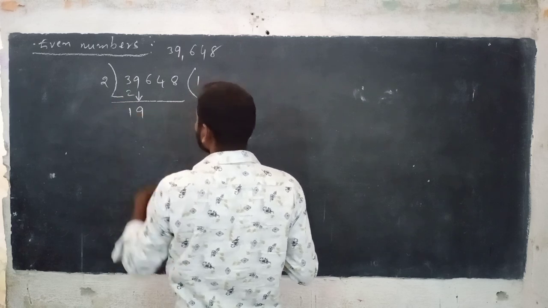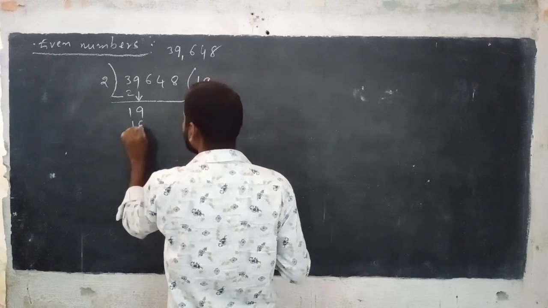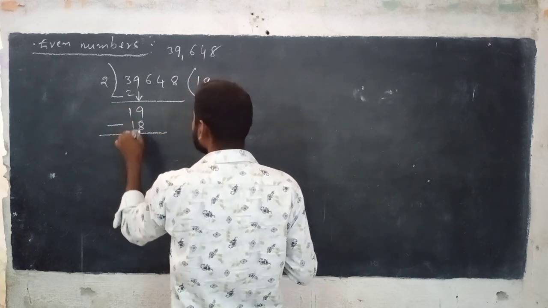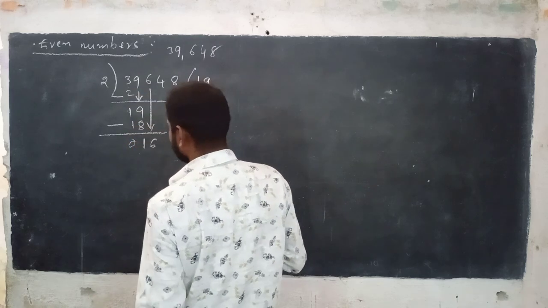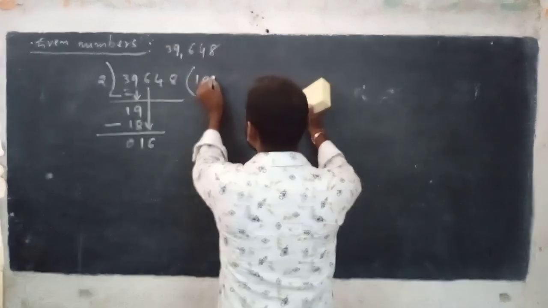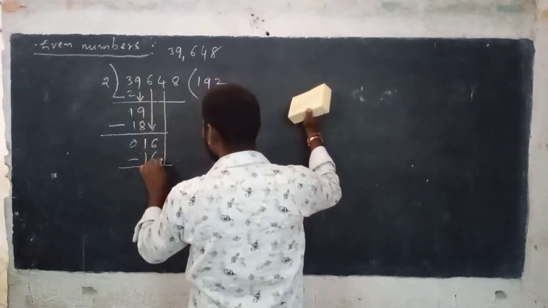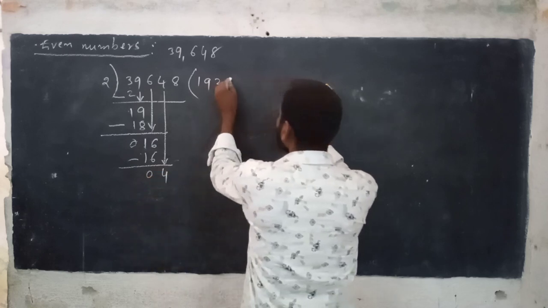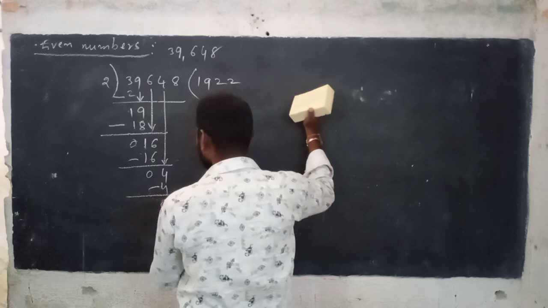Bring down 9. 2 nines are 18, 19 minus 18 is 1, 1 minus 1 is 0. Bring down 6. 2 eights are 16, 16 minus 16 is 0. Bring down 4. 2 twos are 4, 4 minus 4 is 0.